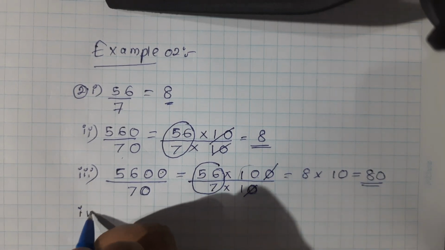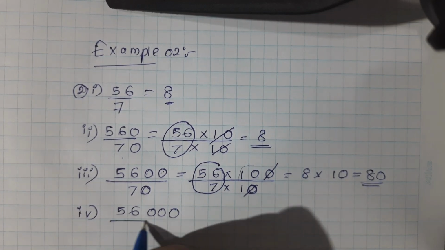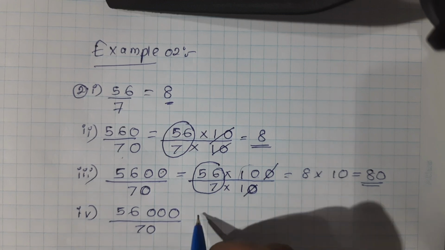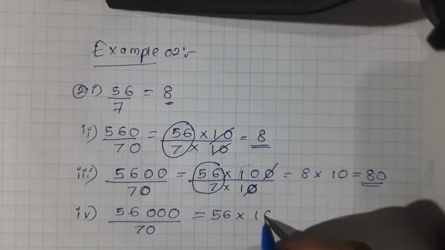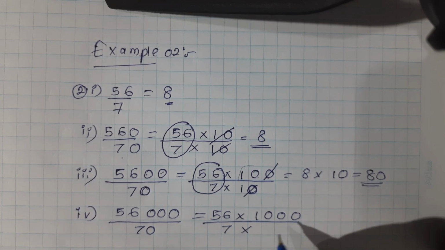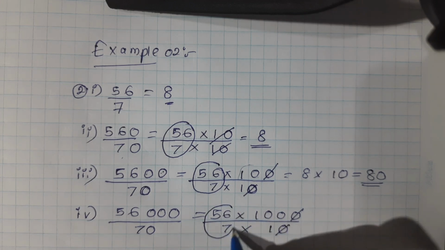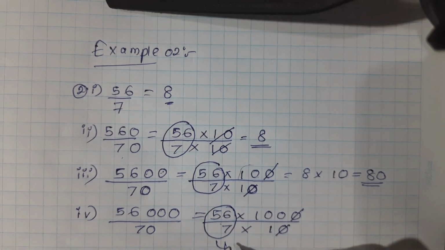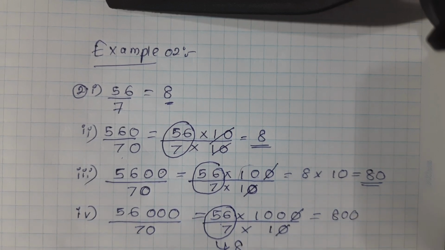Then we will simplify 56,000 over 70. 56,000 means 56 times 1000 over 7 times 10. The 0 gets cancelled. 56 over 7 means 8. This is equal to 8 times 100, 800. Hope you could understand the lesson.